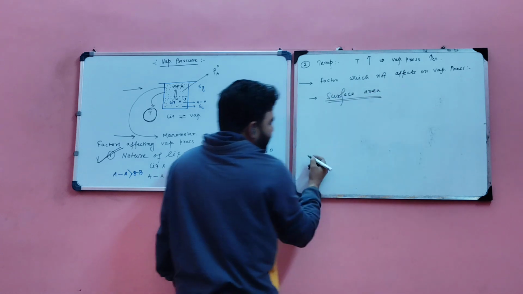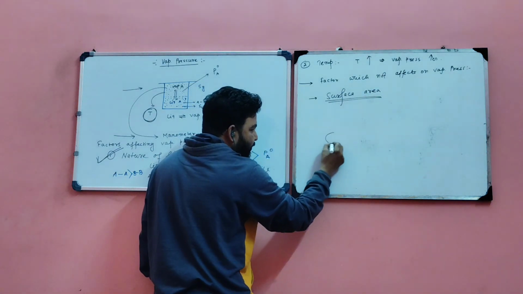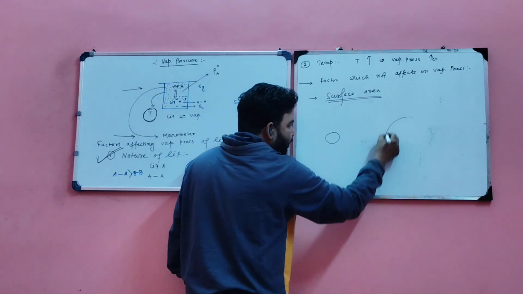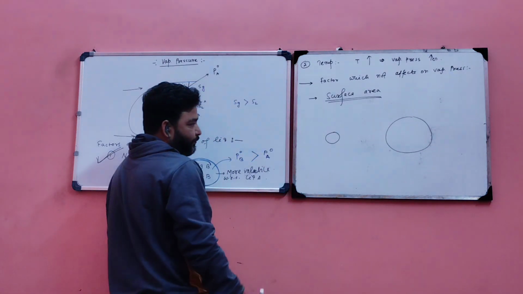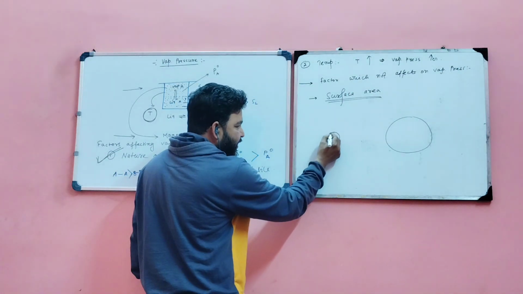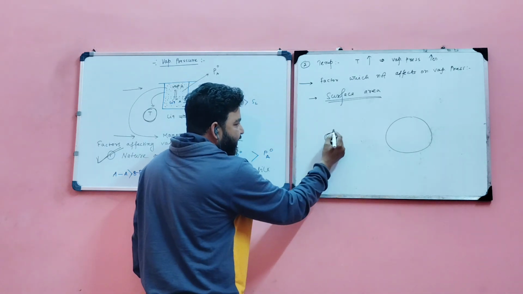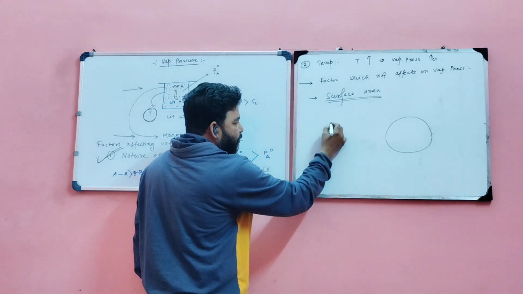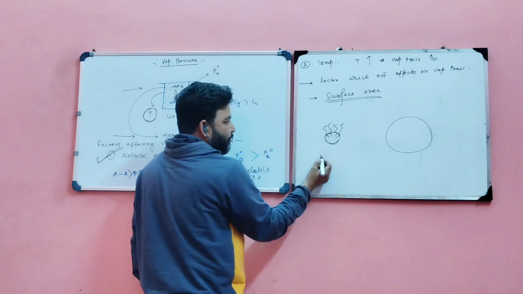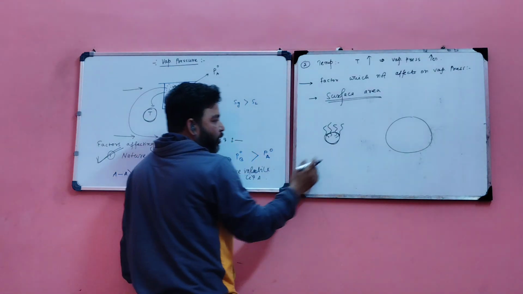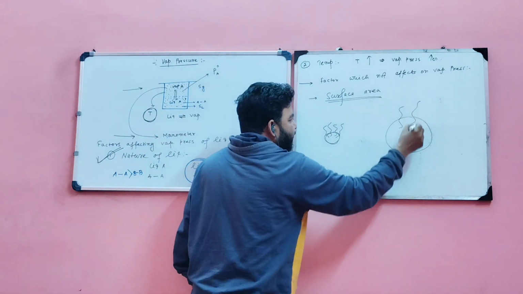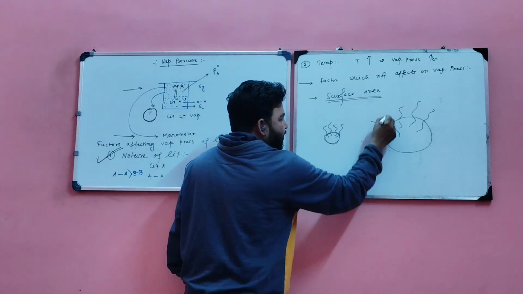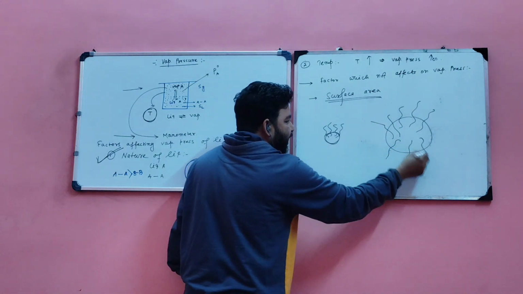Remember, consider a small surface area and a larger surface area. When the surface area is small, the extent to which liquid molecules go to the vapor state is small, but when the surface area is high, the extent of evaporation is high.